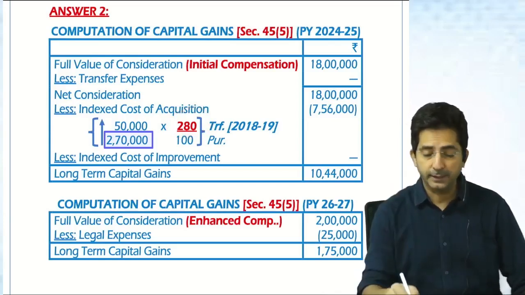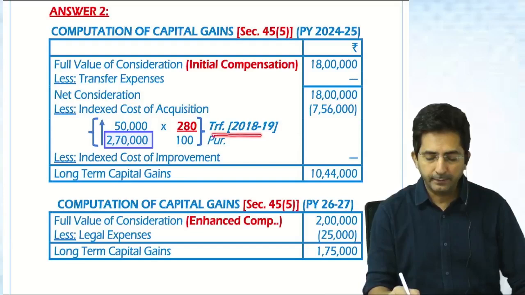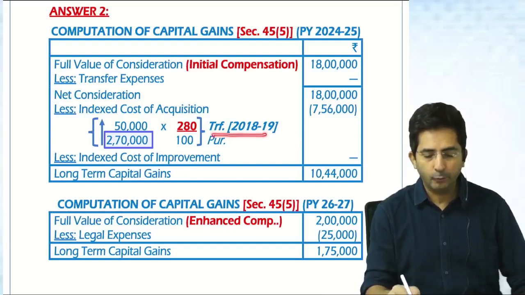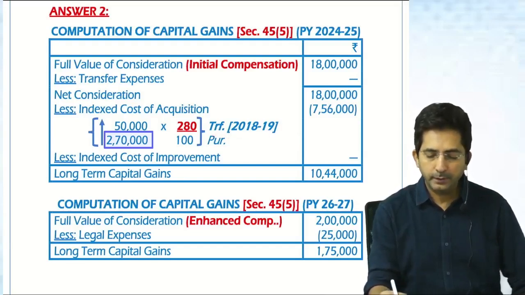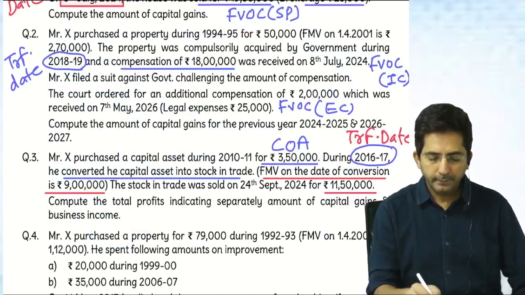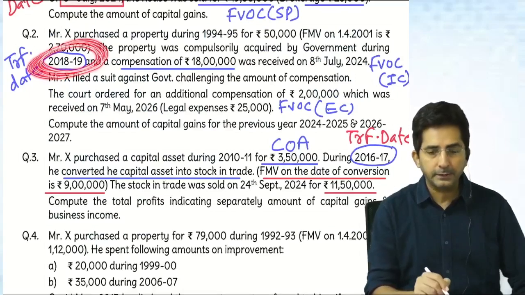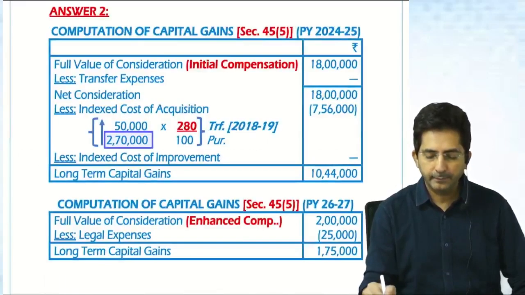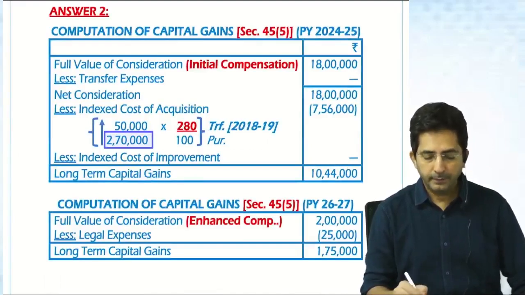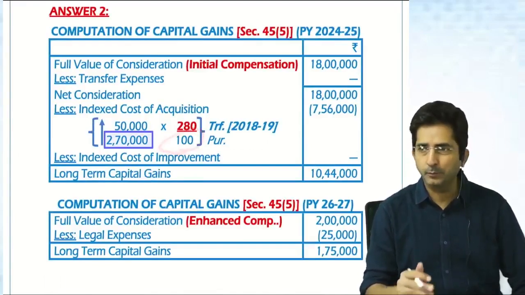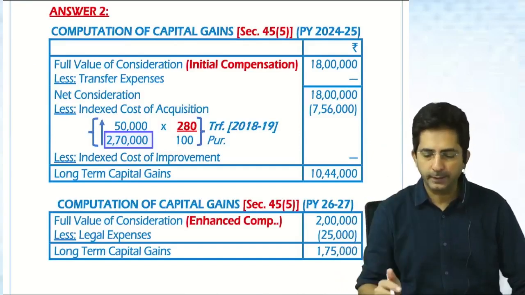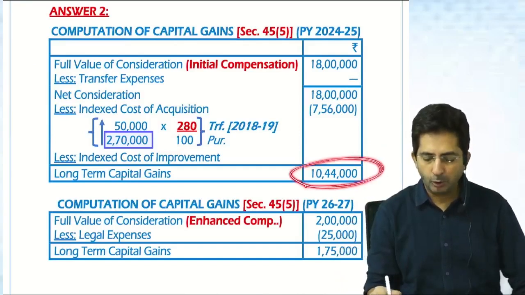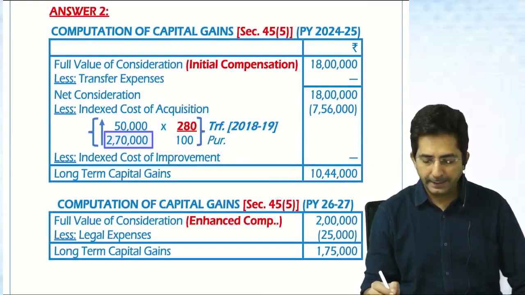Check the transfer date. Here what is the transfer date? 18-19. How do I know? Look here. In the question it was given 18-19. Okay. So that year index you have to search. And what was the index for 18-19? 280. And below, year of purchase. Purchase was before 2001. So index is 100. So we get this as long-term capital gains. Then enhanced compensation, only legal expense will come.